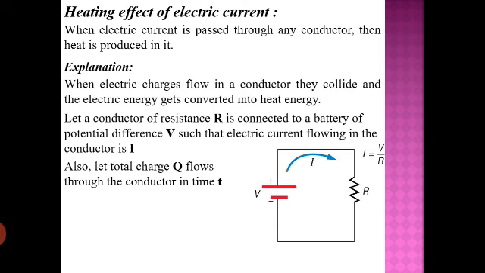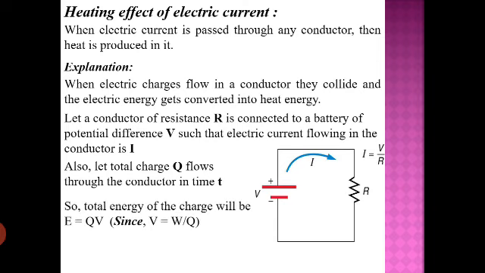As we know, the concept we have done in one of the classes, that is V is equal to W upon Q, or W is equal to QV, where W is nothing but the electric energy. So we can write E is equal to QV. If the charge is flowing through a potential difference of V, then the energy it will have is QV.